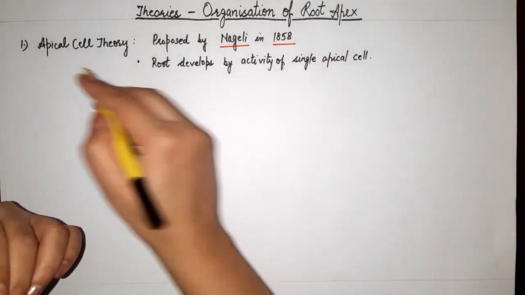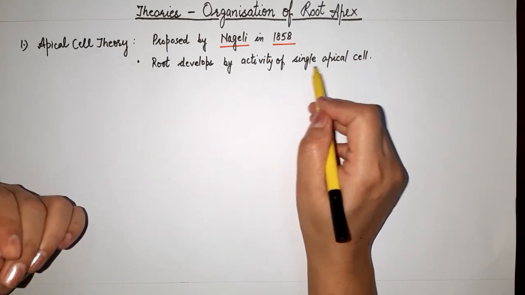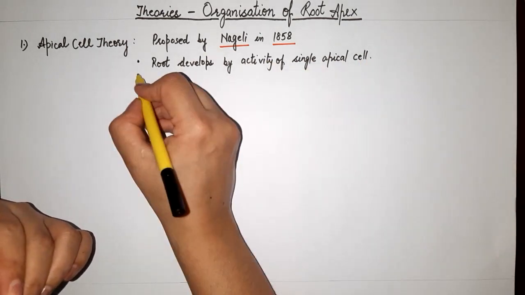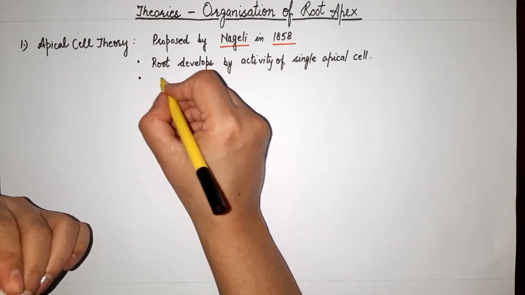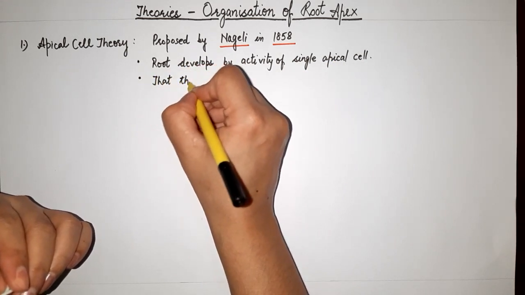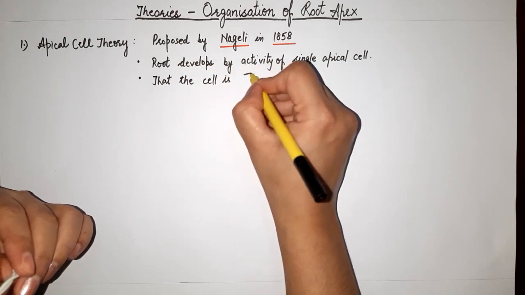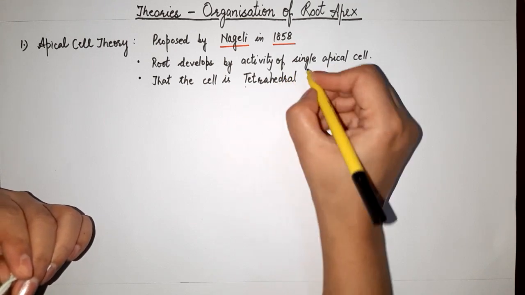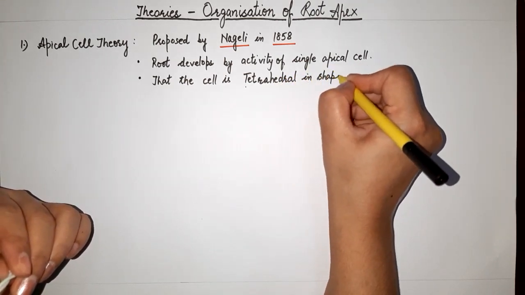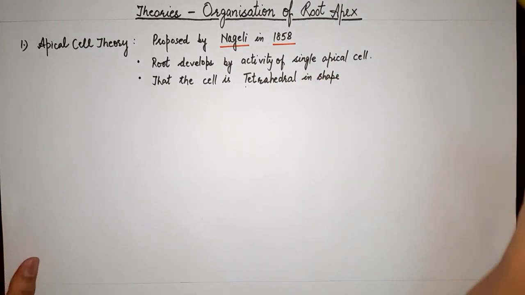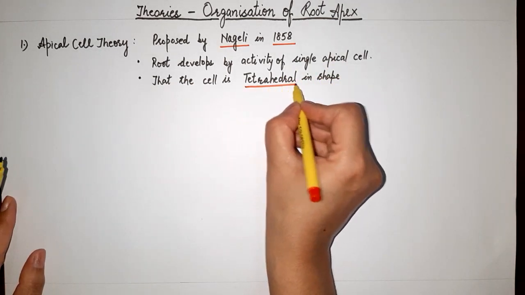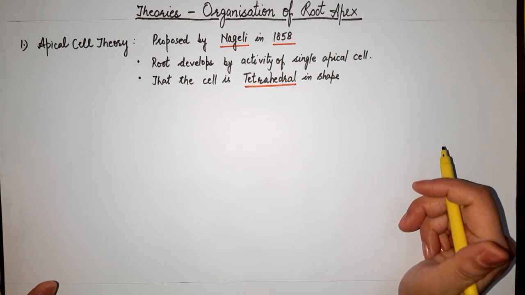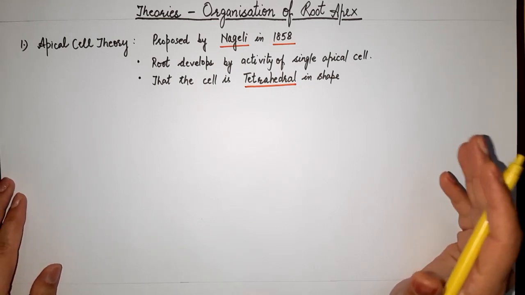As the name suggests, apical cell theory means there is only one cell present at the apex which is responsible for the development of the complete root. This theory also considers that the cell is tetrahedral in shape. Tetrahedral means 4 surfaces. The 3 surfaces are involved in the formation of the body of the root, and 1 surface is involved in the formation of the root cap.